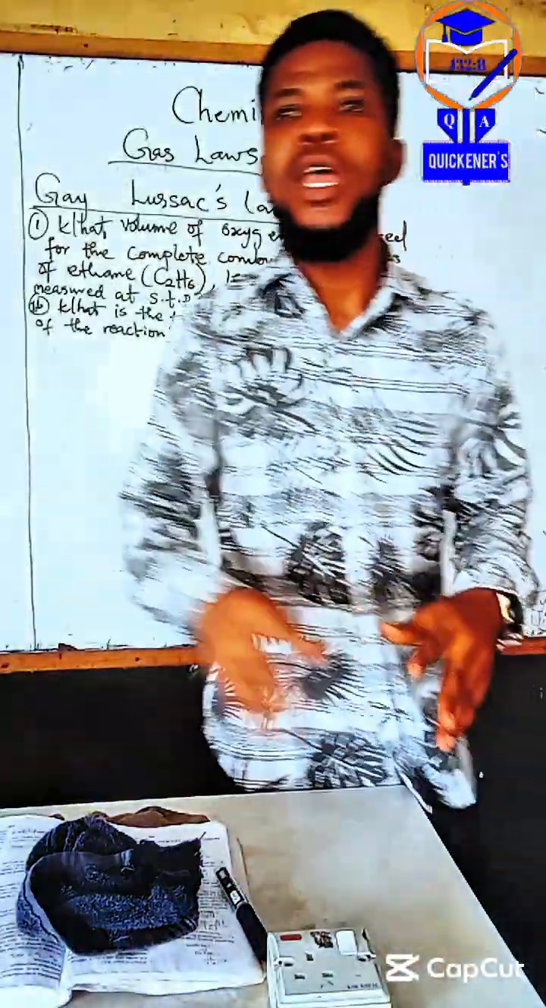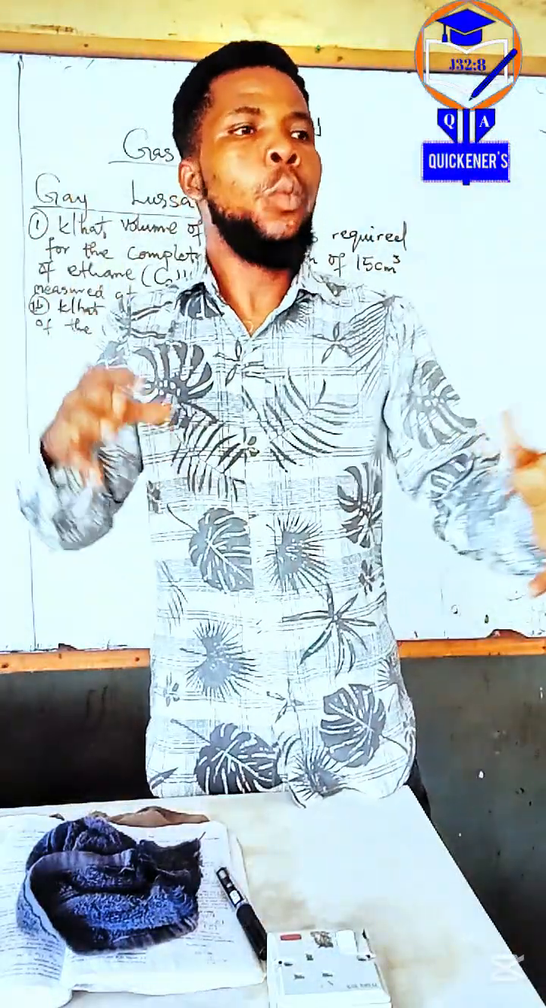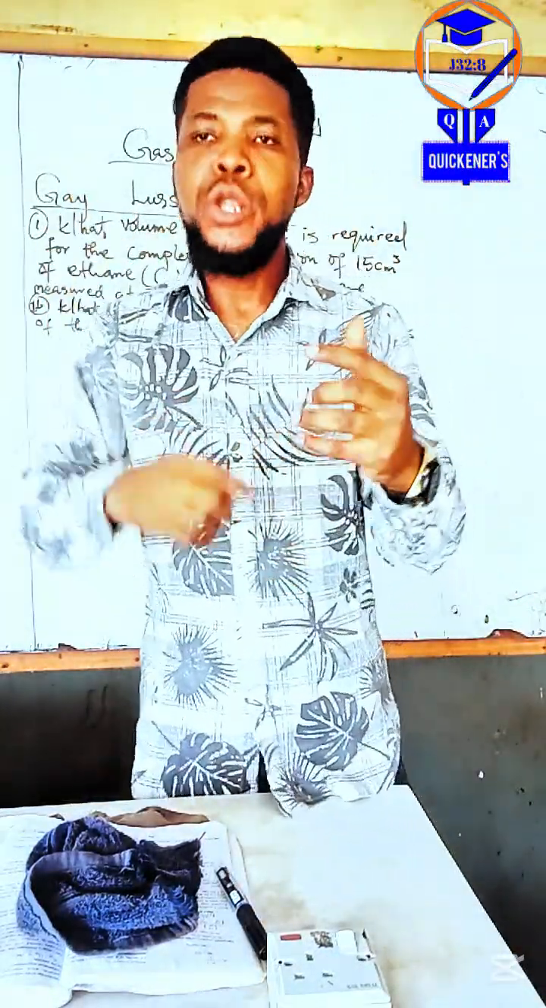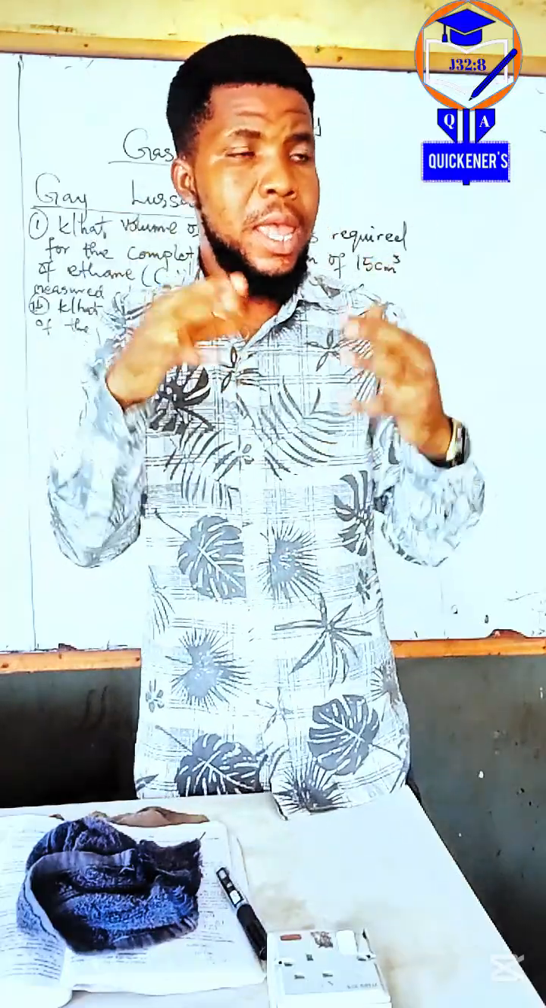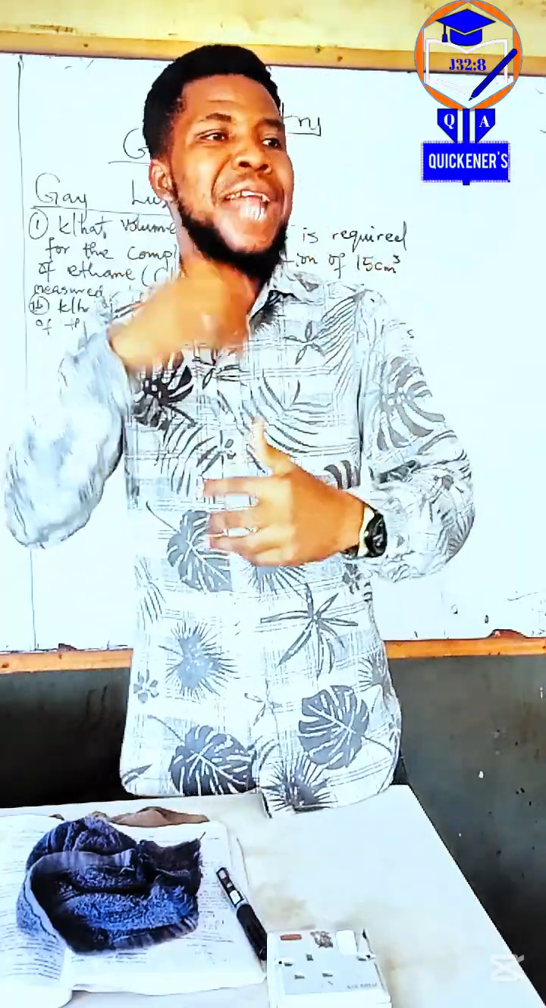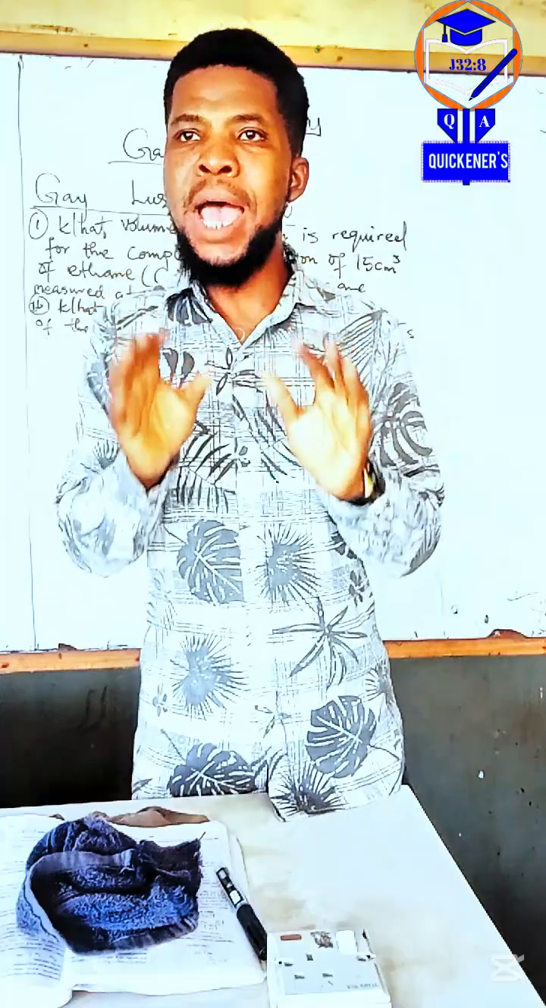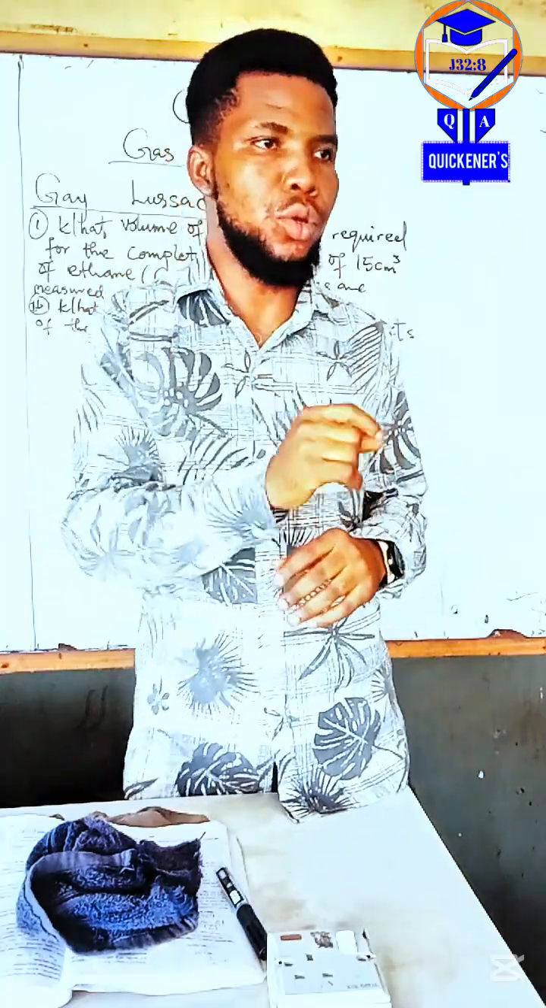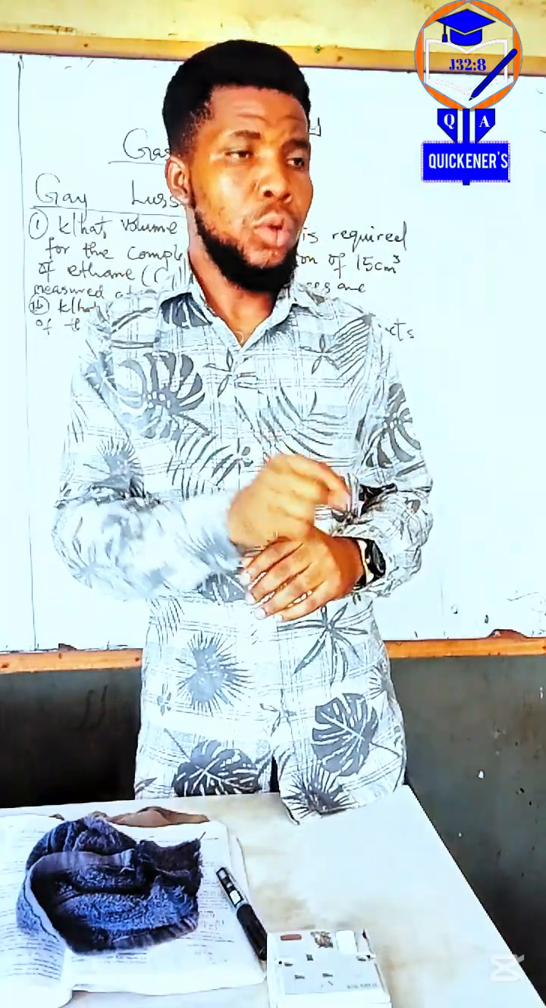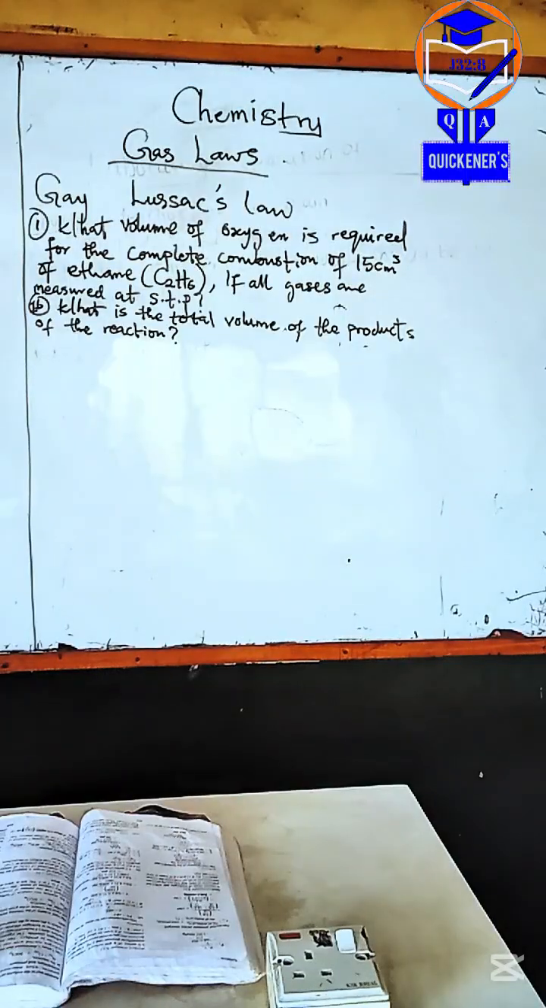What did Gay-Lussac discover? Gay-Lussac discovered that when gases react, they do so in a what? Volume. And this volume has a simple whole number ratio to one another. Alright.